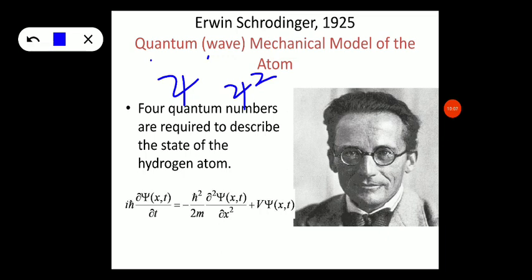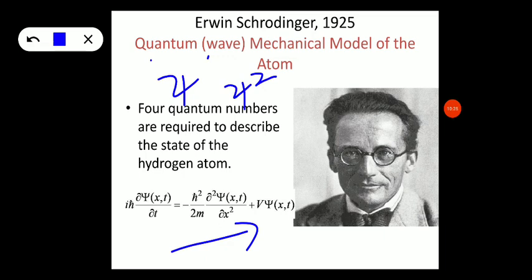Using this psi and psi square, Schrödinger proposed the Schrödinger wave equation for the hydrogen atom, and he explained that four quantum numbers are required to describe the state of the hydrogen atom.